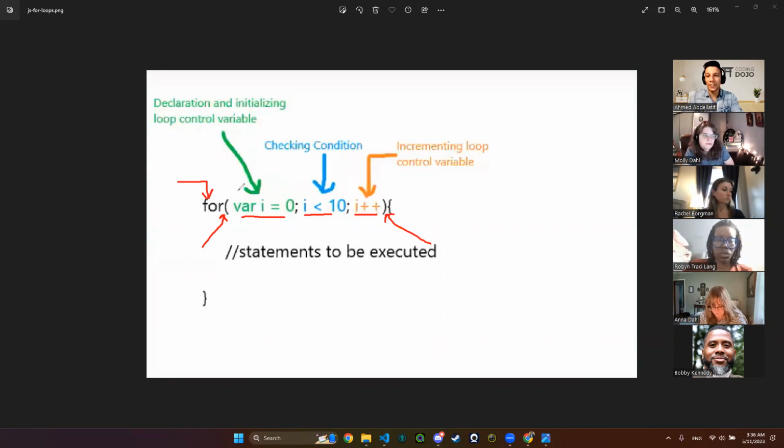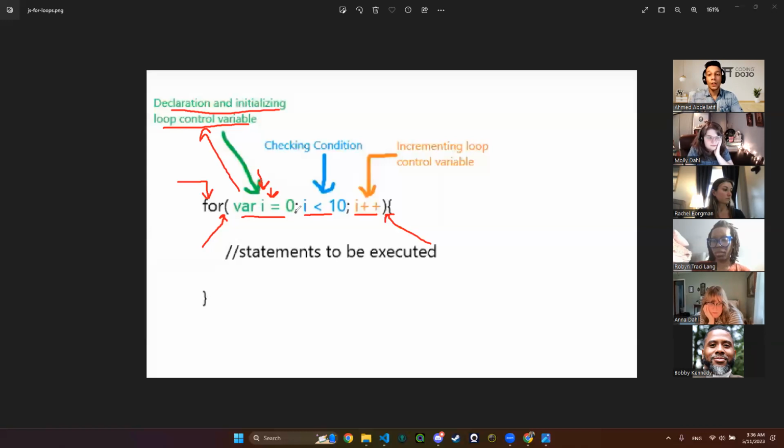Or let's read. The first one is telling us declaration and initializing the loop control variable. Okay, I'm not understanding anything. So let's see. When I say variable i equals 0, what is this? This is my starting point for iterating. If I'm going to iterate through 50 numbers, I need to start from a certain number. I want to iterate from number 0, from number 1, from number 2. So i is always going to be my starting point, my initialization for entering that for loop.